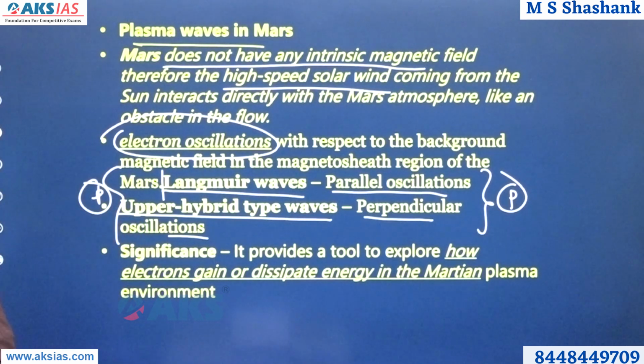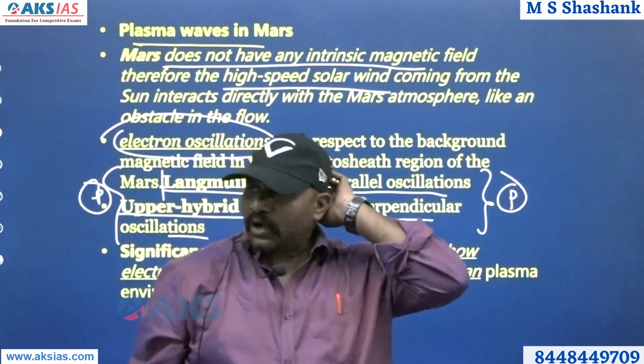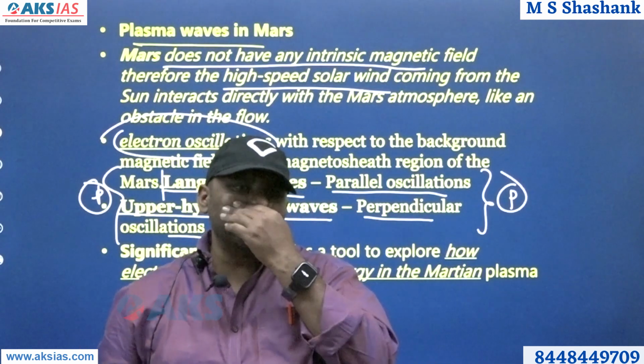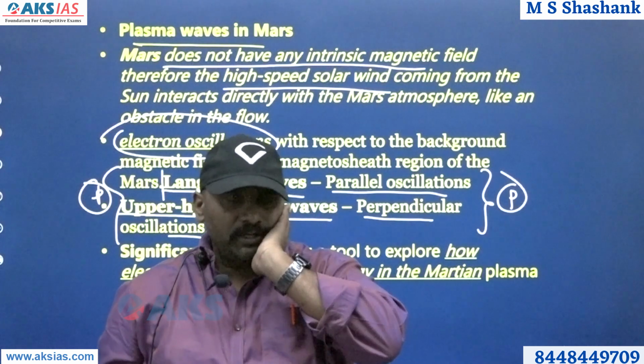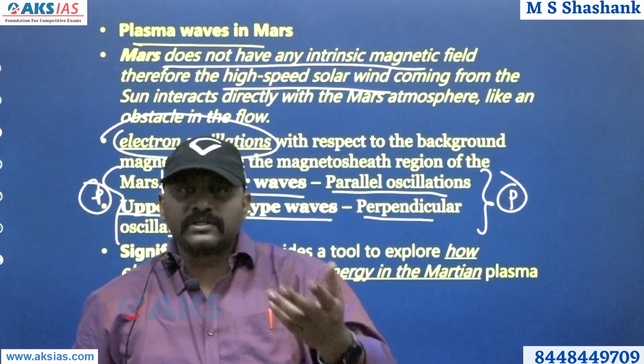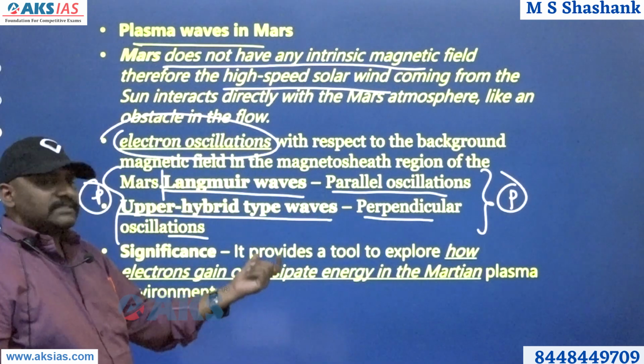What is the significance? It provides a tool to explore how electrons gain or dissipate energy in the Martian plasma waves. In Earth it's a different ballgame, but in Mars where the gravity and other things are very less, they are able to find out how the electrons are getting dissipated or energized. If you are able to understand this, that is sufficient.